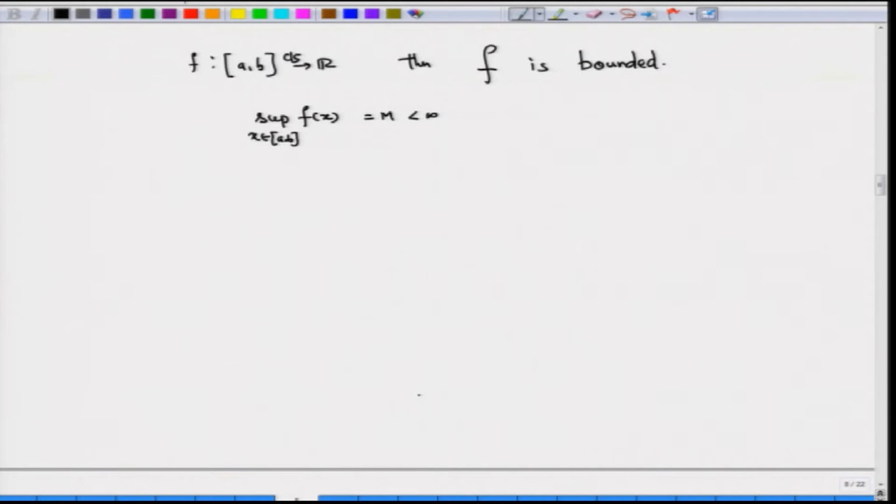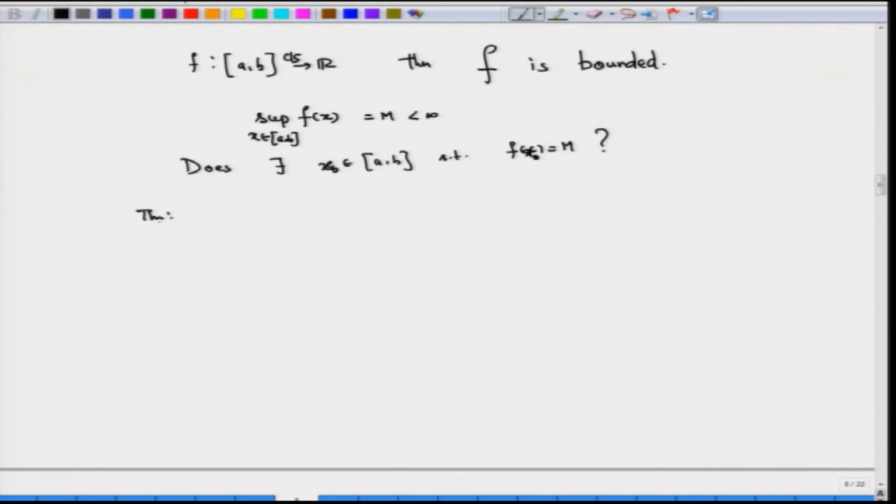Now, one would like to ask: does there exist a c belonging to [a, b] such that f(c) is equal to M? Or x naught, whatever I can write, f(x naught) is equal to M. As a matter of fact, the answer is yes.